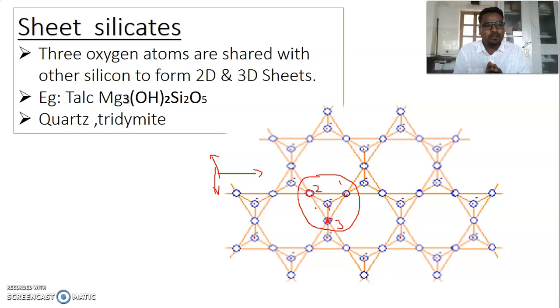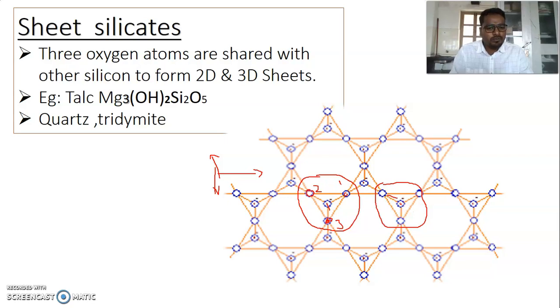If you take the middle unit, not the terminal silicon units, three oxygens are shared.